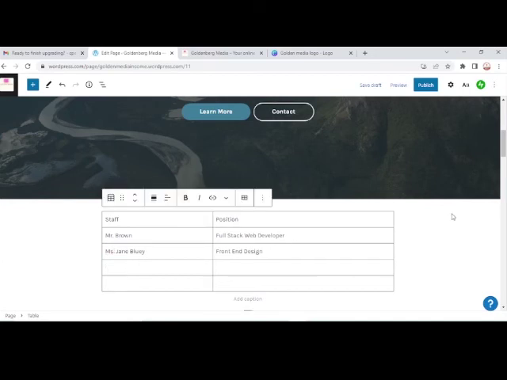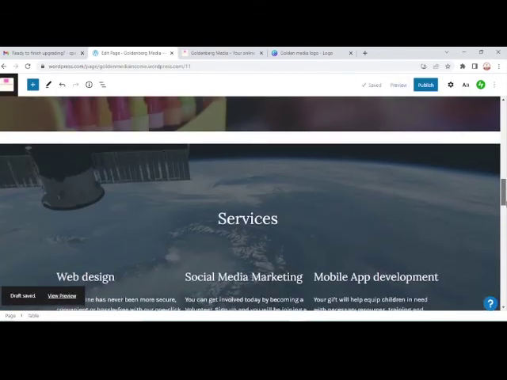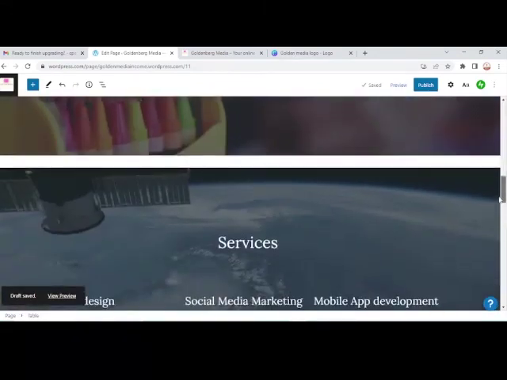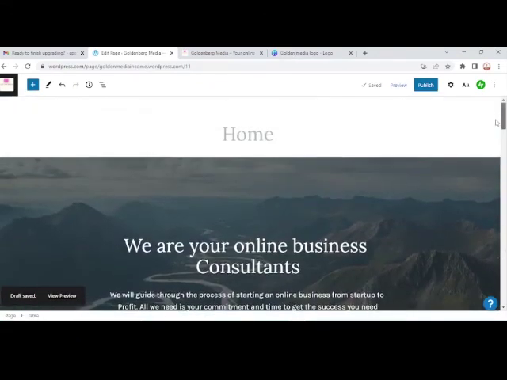So you can add as much as you want. Just save your draft and you have your site. So this is how the site will look at the end of the day, minus the text and all that. So you are good to go. Now you have been able to change the block text, the buttons, and the background.